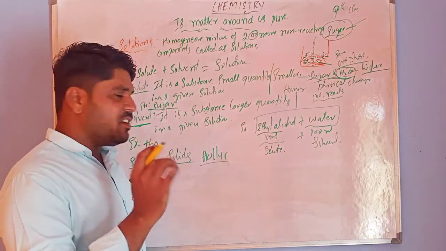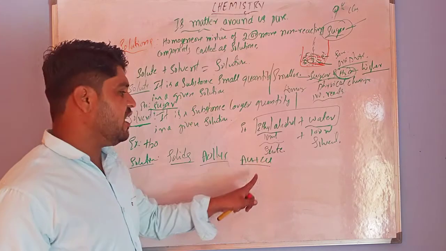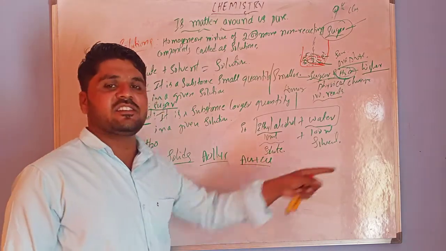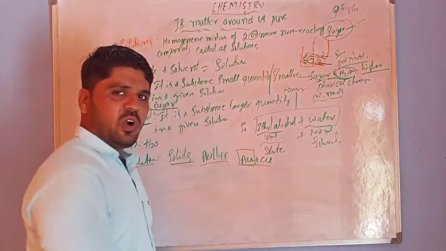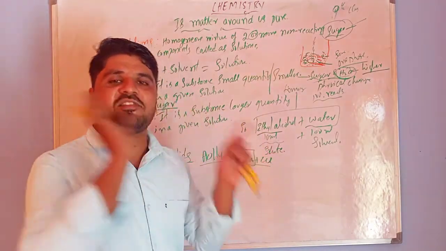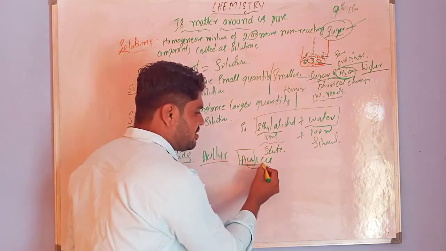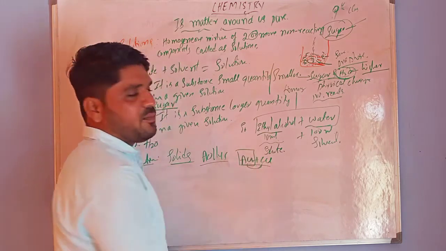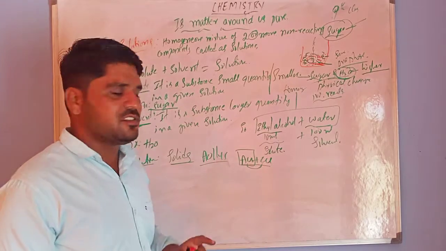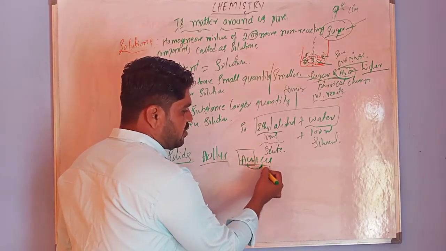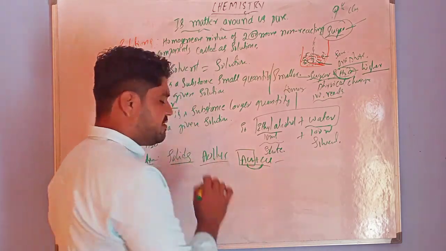How is it an alloy? Only when gold, Au, is mixed with copper is it used as jewelry. Pure Au, that means gold, is very soft, so we do not wear it as jewelry. When gold is mixed with copper, then only can we use it as jewelry. When two or more metals combine together, we call them alloys.